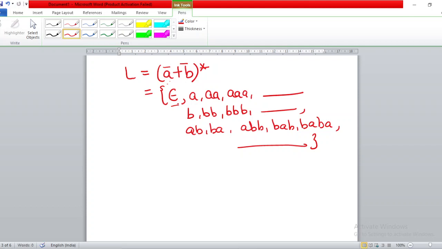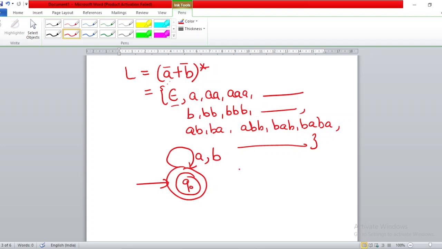Keep in mind that whenever null is in the language of the finite automata, the initial state will 100% become the final state. So I have this as the initial state, and because null is there, I also make it the final state. About the remaining strings, when it was A star, I gave A over here. When it is (A+B) star, I will give A comma B over here.